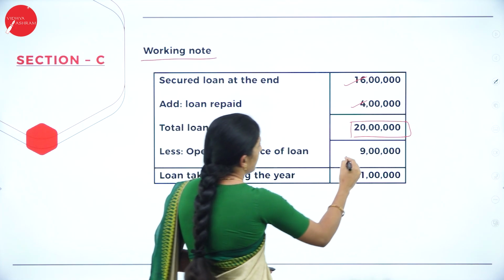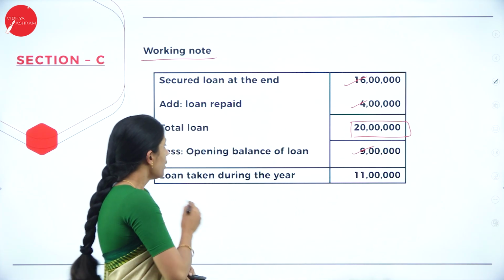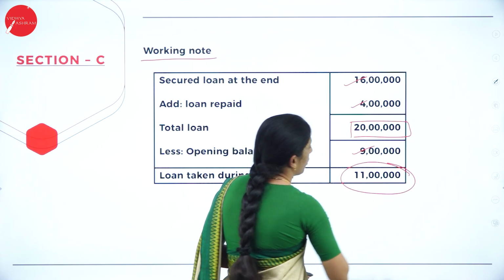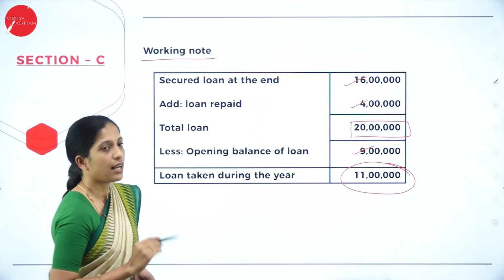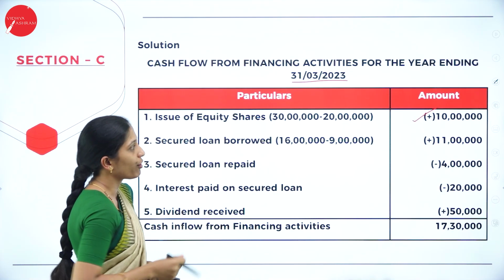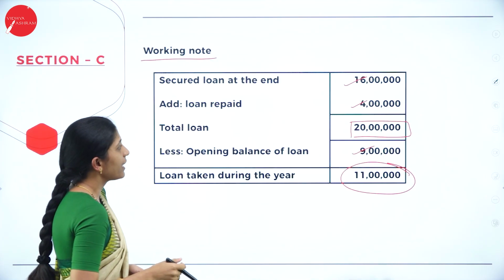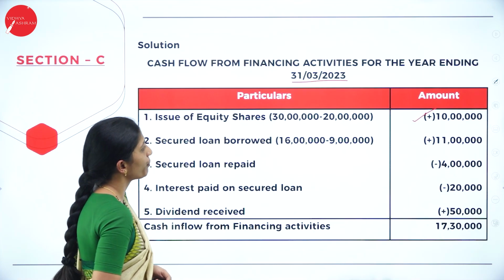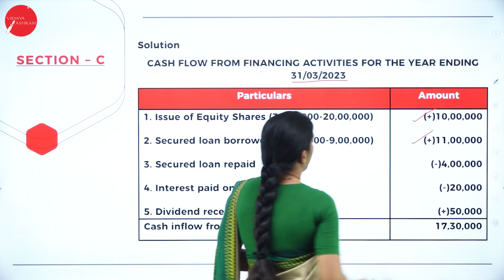So opening balance in the beginning of the year was 9 lakh. So loan taken during the year is how much? Secured loan borrowed is how much? 11 lakh. Okay. So 20 lakh minus 9 lakh, that is 11 lakh. So secured loan borrowed is plus 11 lakh.